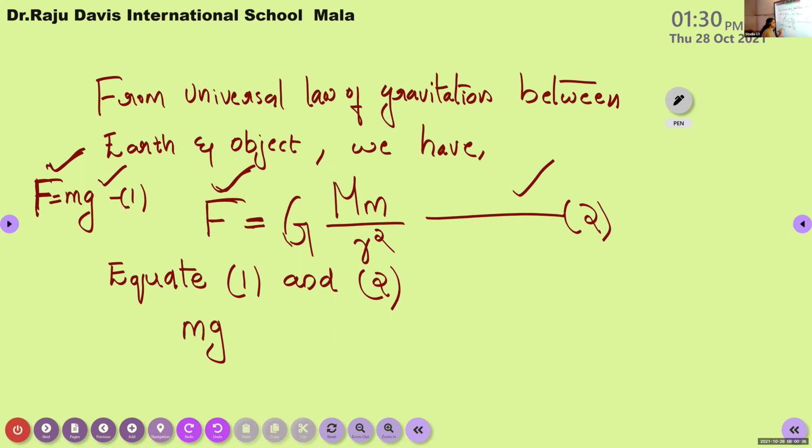It becomes mg is equal to capital G, capital M, small m divided by r square. So here we equate equation 1 and 2. Then we get mg is equal to GMm divided by r square.